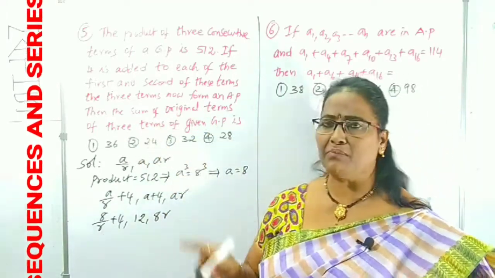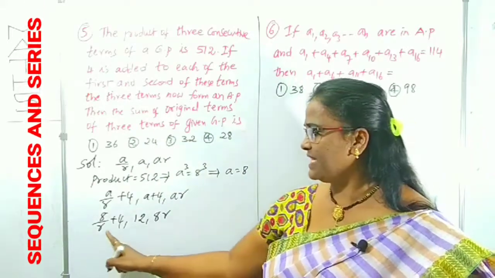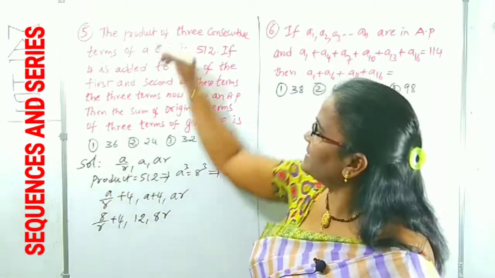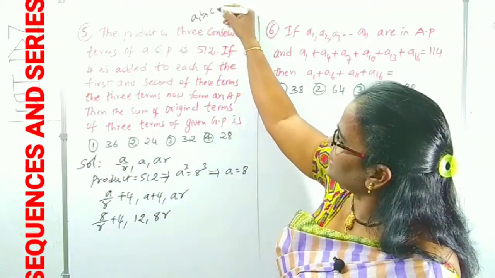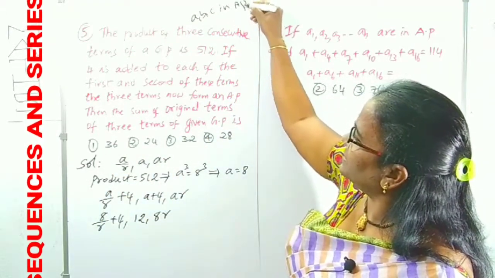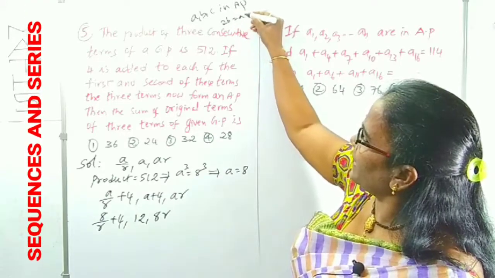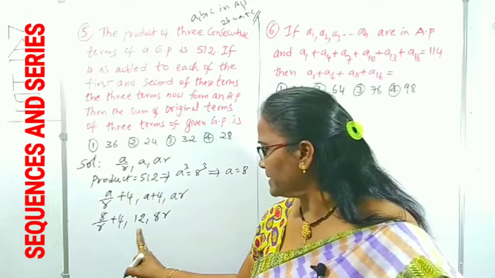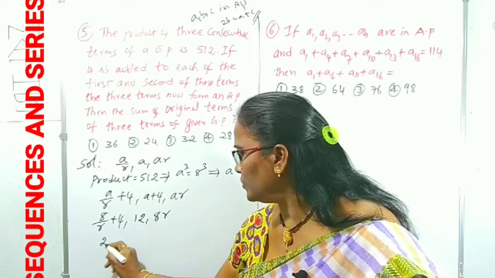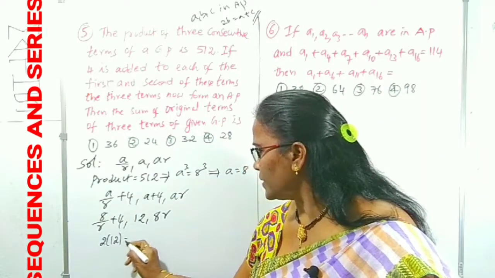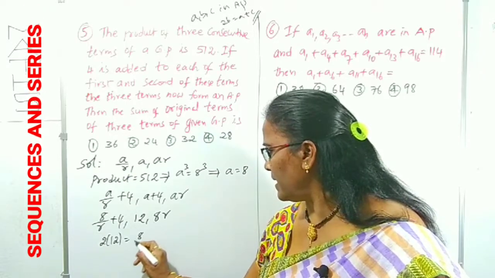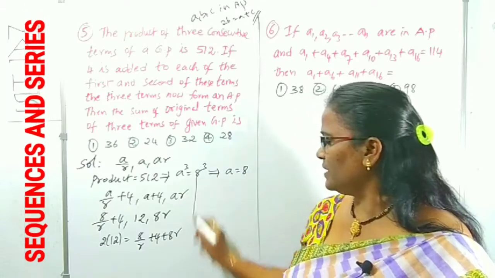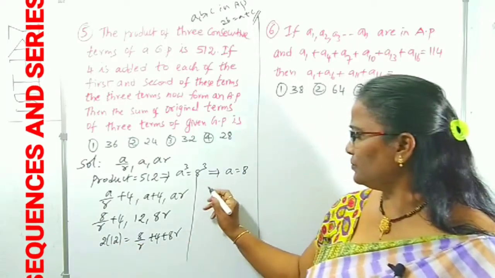Then what is the sum of the original terms? If these three terms form an AP, you know the relation. If A, B, C are in AP, what is the relation between them? 2B is equal to A plus C, right? We have to know this relation. In place of B we have 12. 2B, 2 into 12, is equal to A plus C, that is 8 by R plus 4 plus 8R, right? 2 times 12 is 24.